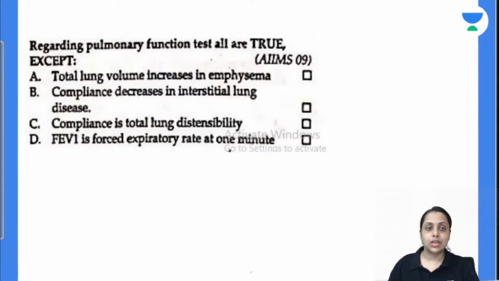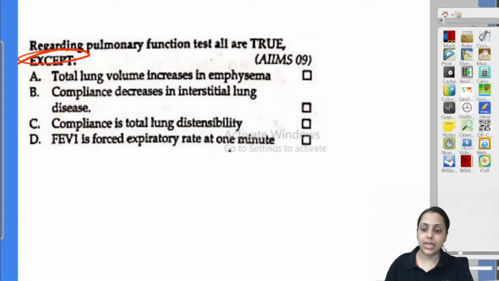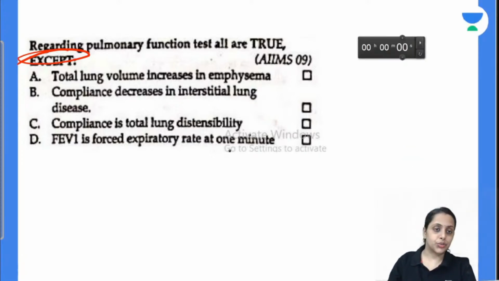Next question. Regarding pulmonary function test, all are true except: total lung volume increases in emphysema, compliance decreases in interstitial lung disease, compliance is total lung distensibility, FEV1 is forced expiratory rate at 1 minute. Very true. FEV1 is forced expiratory rate in 1 second, not 1 minute.